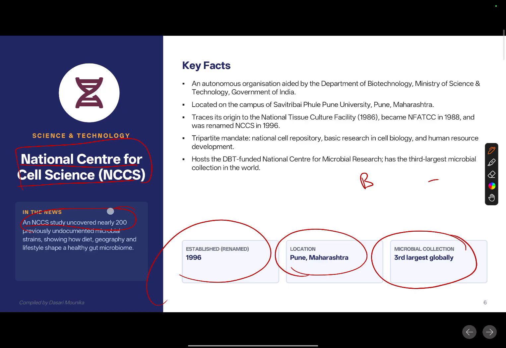So nearly 200 previously undocumented microbial strains, showing how diet, geography and lifestyle shape a healthy gut microbiome.